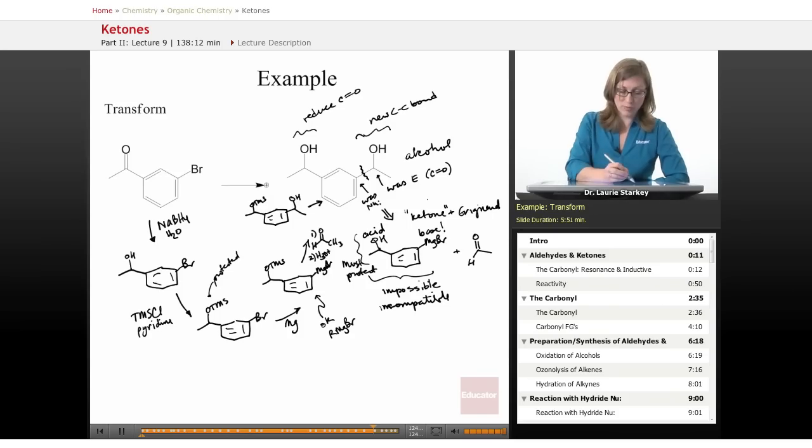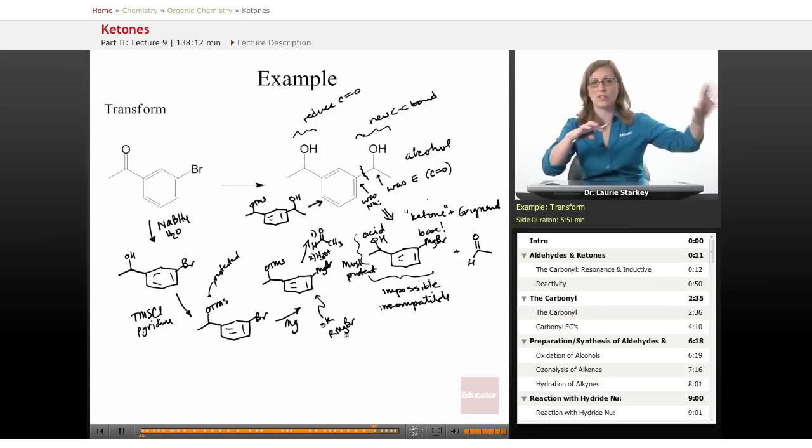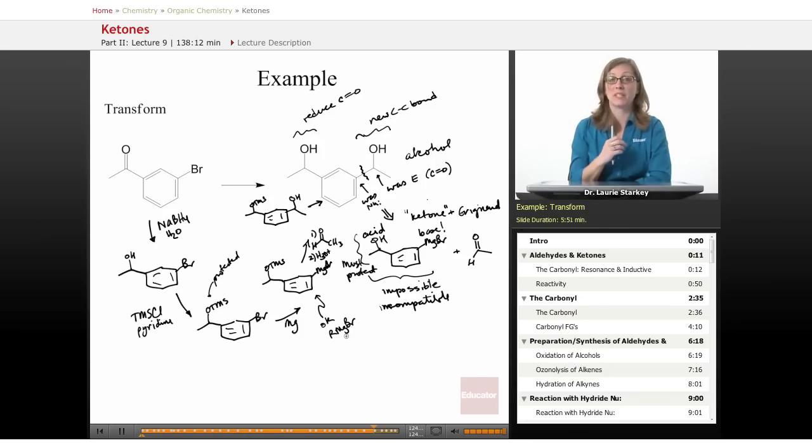All we have to do is remove the protective group that we put on, so we're temporarily hiding a functional group while we do a reaction somewhere else in the molecule, and then we want to be able to take that protective group back off. So how do we get rid of a TMS group? We use TBAF, tetrabutylammonium fluoride. Okay, so this is one approach to the synthesis where we do our reduction first and then we do our Grignard. Let's see if we could do the other order and see what that synthesis might look like.